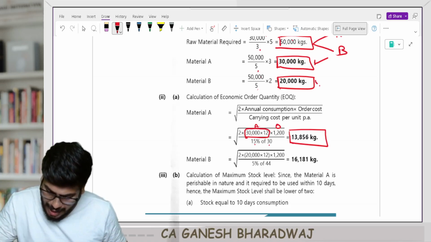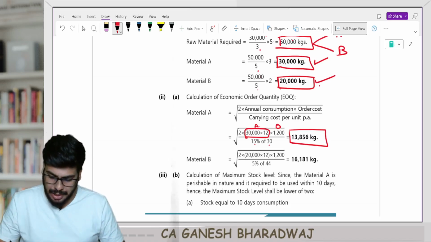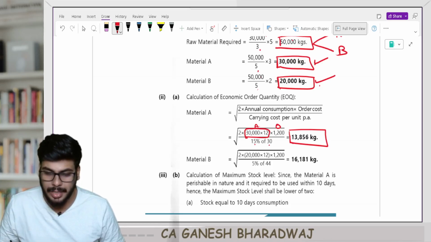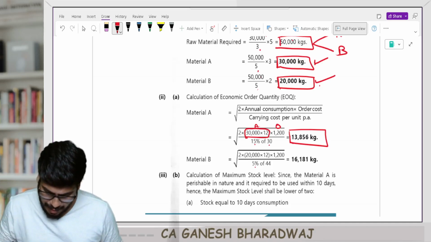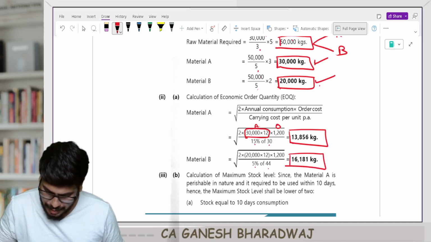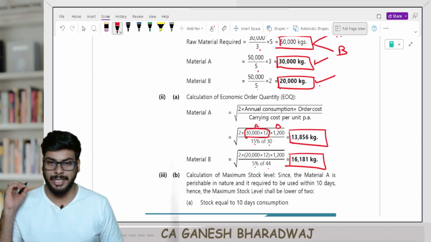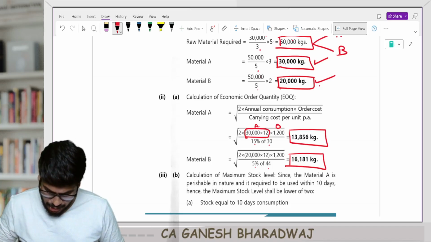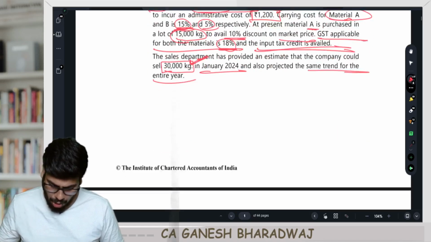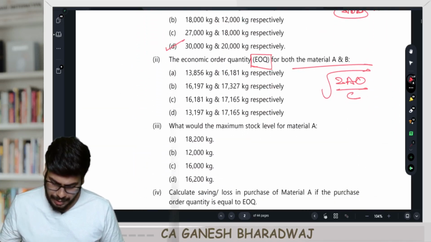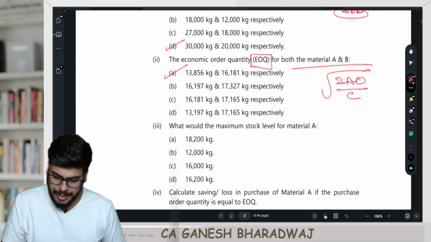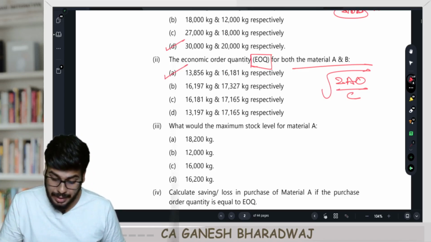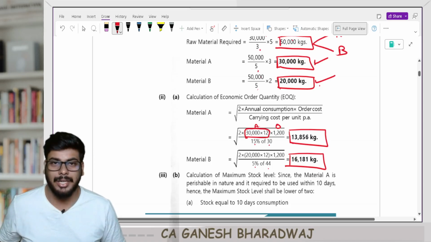2 into the annual consumption, 20,000 into 12, into 1200 divided by the carrying cost for B, which is 5% on its purchase value, 5% on 44. You get 16,181 kgs. Are you clear with this, guys? So the right option here, you can just go and tick, is option A, 13,856 kgs of A and 16,181 kgs of B. Are you clear with this, guys?